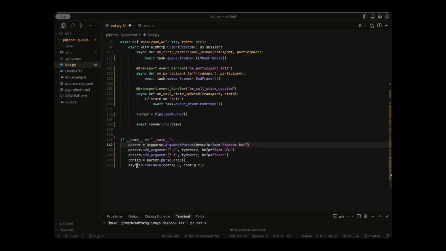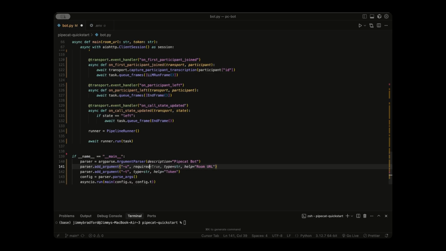And then as you can see right here, we just run this main file, passing in the room URL and the room token. This is what officially turns the file from an all-in-one demo to a headless worker, ready to be started by our bot runner file that we'll make soon. And we can actually make these required by writing required=True.